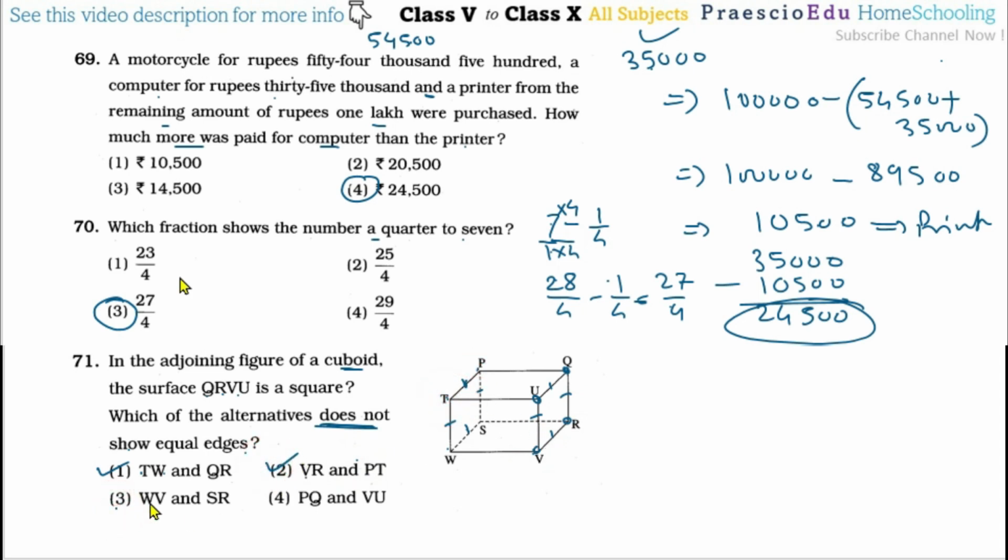Then option number 3, WV and SR. Now SR, these are opposite, which means they are equal. Then PQ, P and Q, this edge, and VU, so these are different, which means option number 4 is the correct one, which does not show the equal edges.